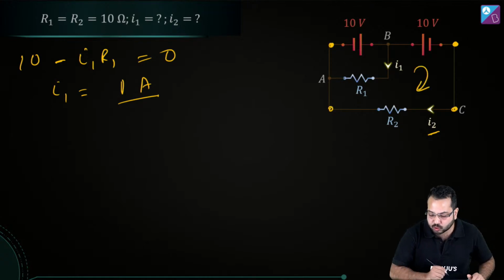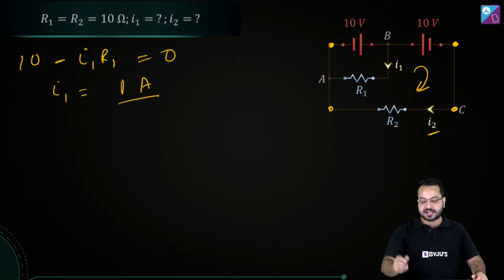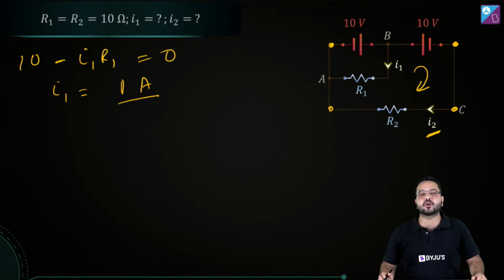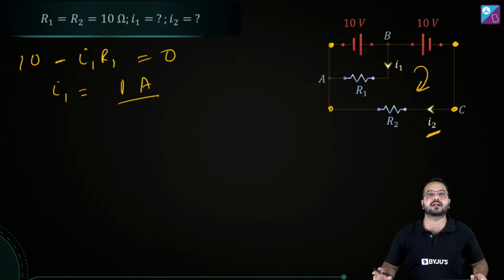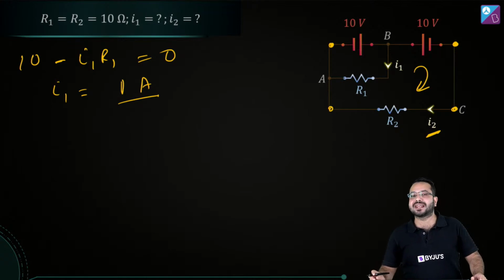Okay, and we can choose to go clockwise. Can we do that? Of course we can. And the direction of current I have assumed like this. You can assume it in the opposite direction also, but just be careful to write KVL according to that. Perfect. So this is what I have assumed. Now I'm going to write KVL.